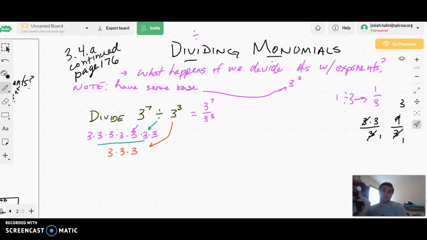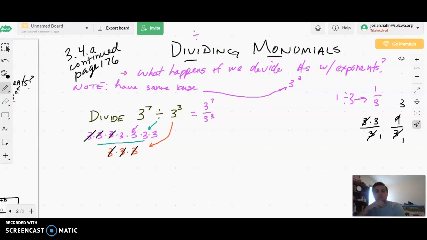And because of the principle of simplification, we're just simplifying these. So what we can do is say, all right, I have a 3 up top. I can cross that out with a 3 on the bottom. I have another 3 on the bottom. Let's cross it out with a 3 on top. And then another 3 on the top crosses out with a 3 on the bottom.